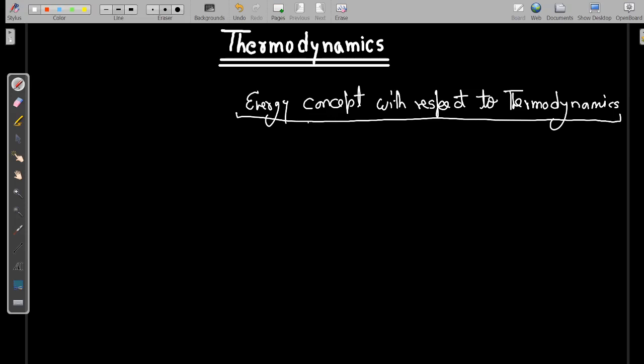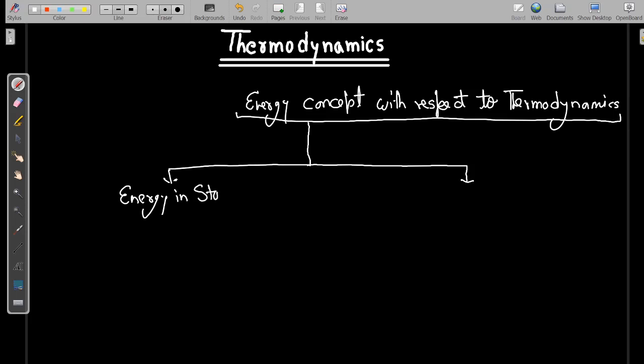Okay, so when we talk about energy in case of thermodynamics, there are mainly two types of energy which we deal with. First one is energy in storage. Second one is energy in transit.